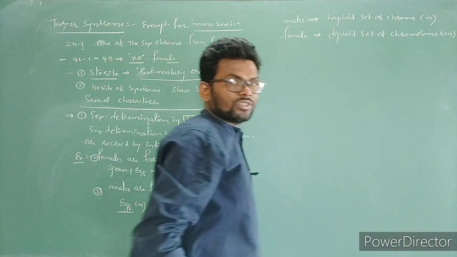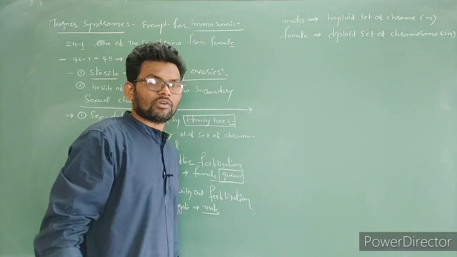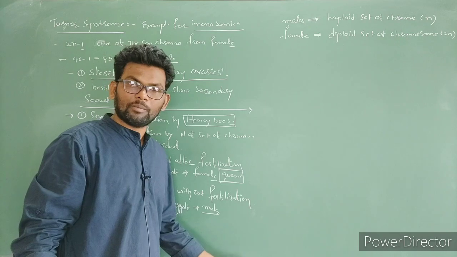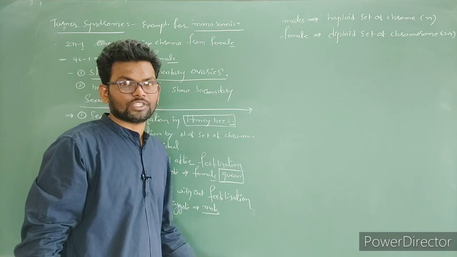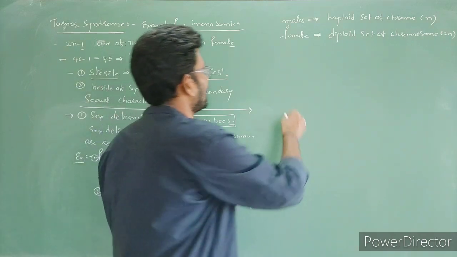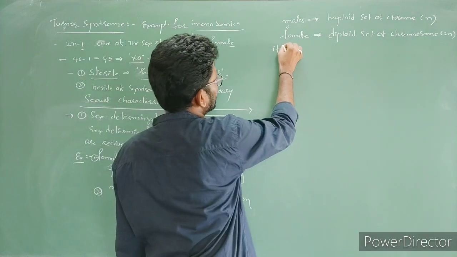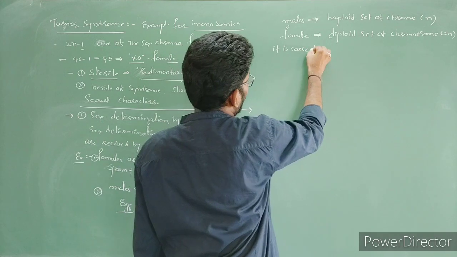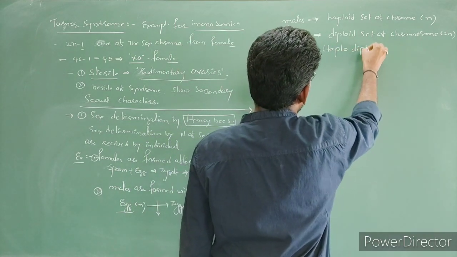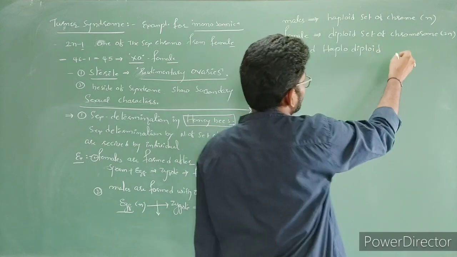Such a type of sex determination we call haplodiploid sex determination. If it is haploid, it is male; if it is diploid, it is female. That is why it is called haplodiploid sex determination.